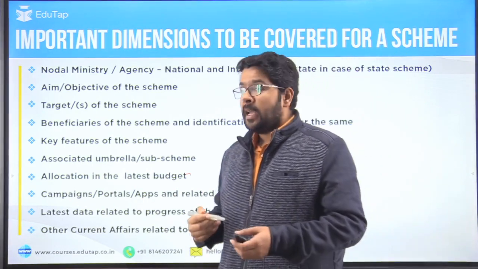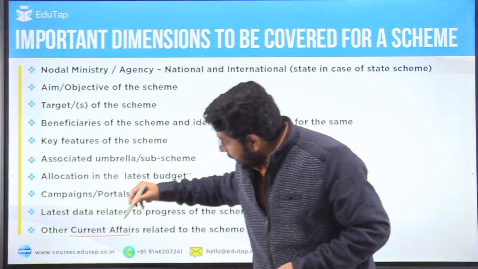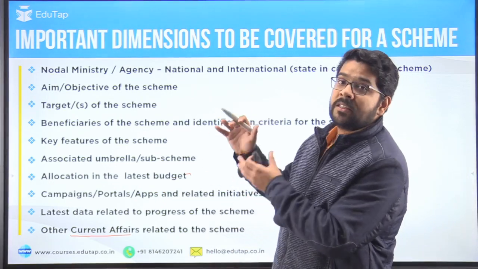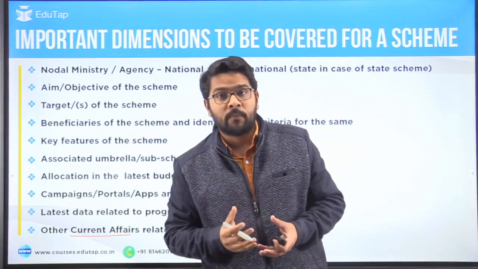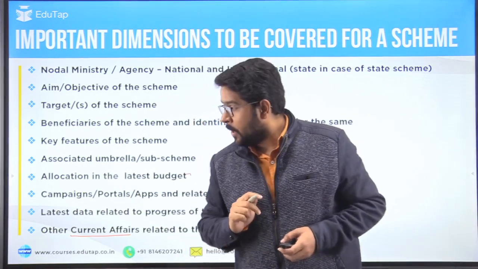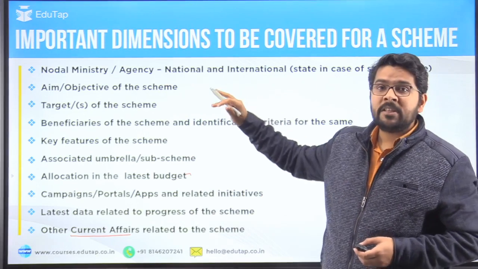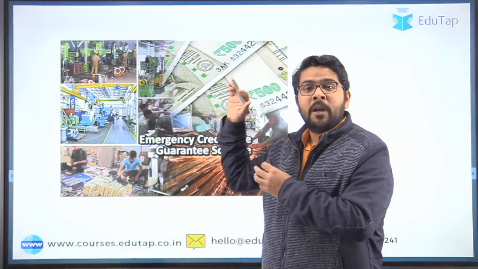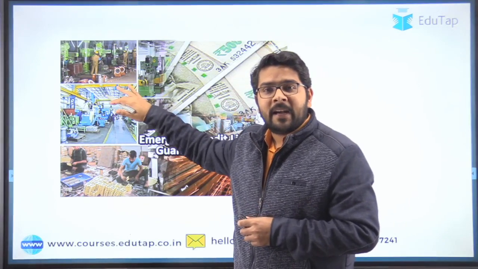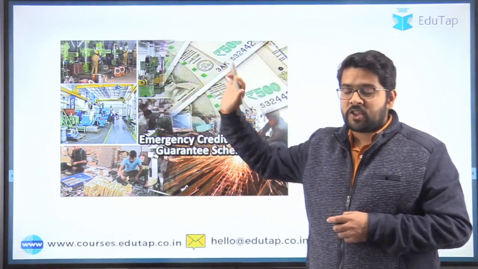Then the campaigns as well as the current affairs related to the scheme. These dimensions are really crucial from our exam point of view, and we have prepared them keeping in mind the latest pattern of the exam. In today's video we will also cover today's scheme keeping in mind these dimensions.